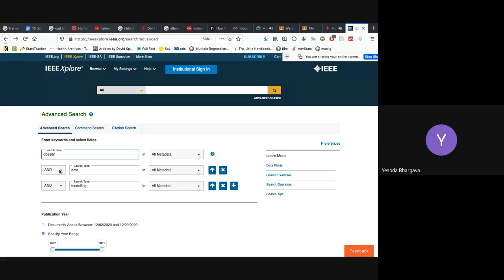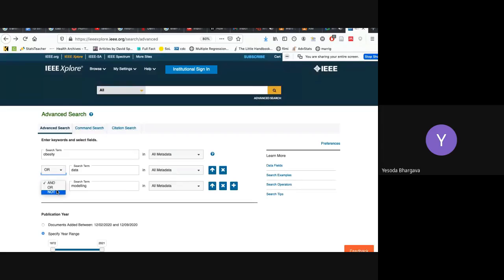what do you think are the similar words to obesity? BMI, right? And disease, what kind of disease? It should be specific to obesity. So think of something synonymous to obesity, because my systematic review or scoping review involves obesity.